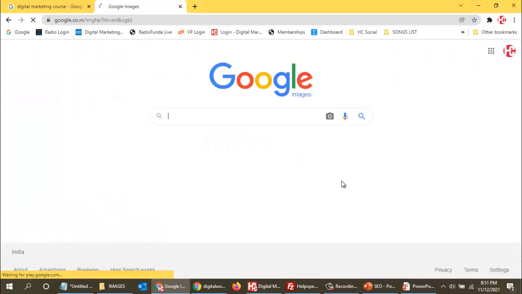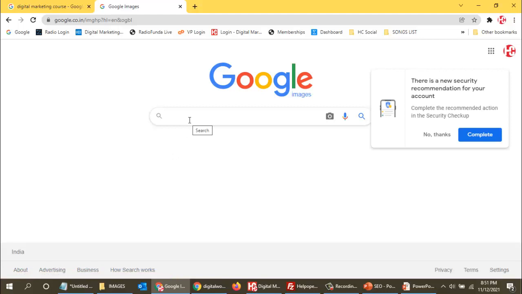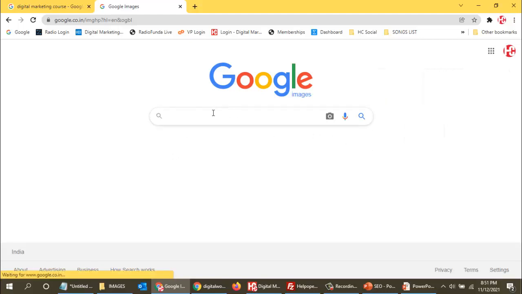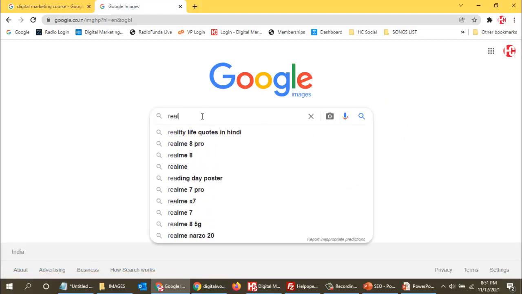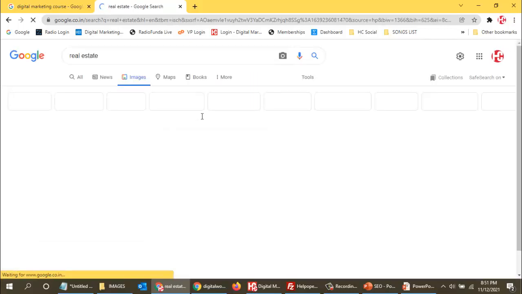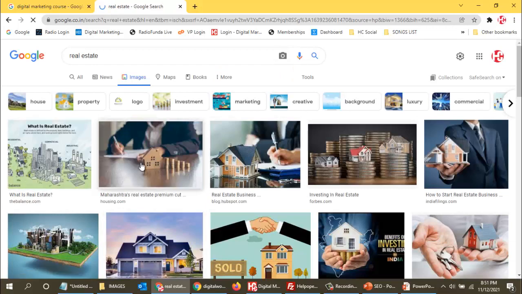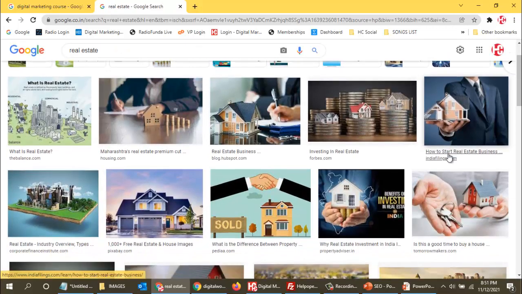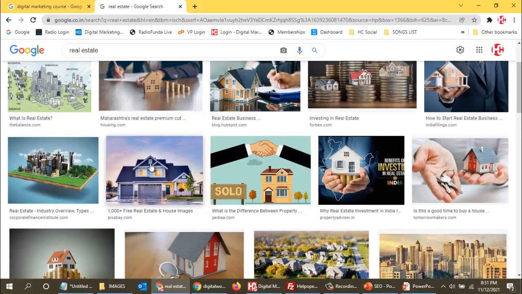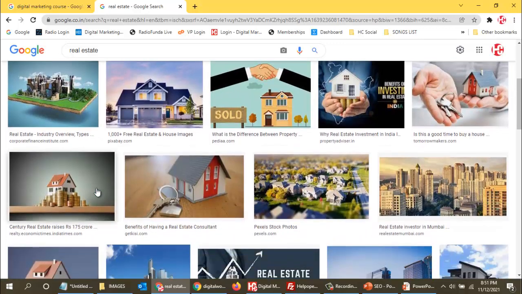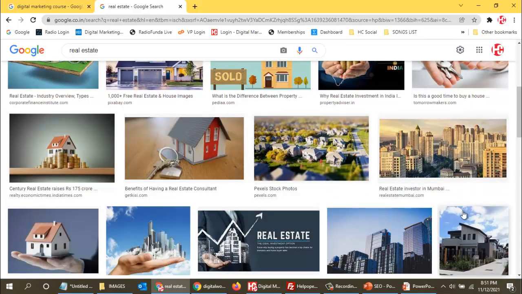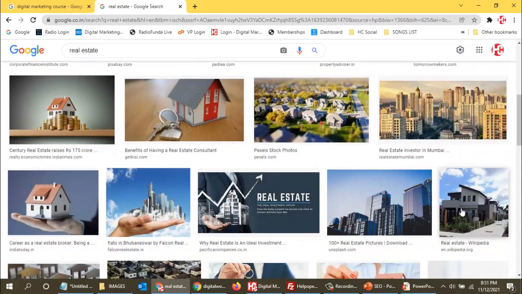Now, when I'm searching for a keyword like real estate, you see what happens. All the images which are displayed are related to real estate. Do you see any other category image, or any digital marketing image over here?